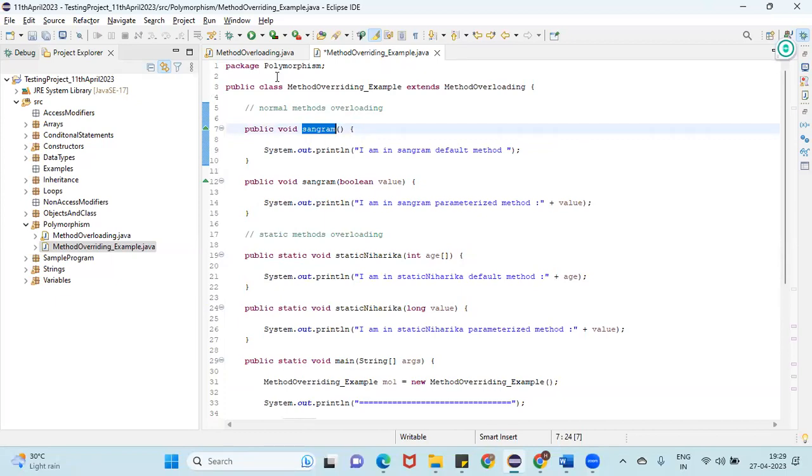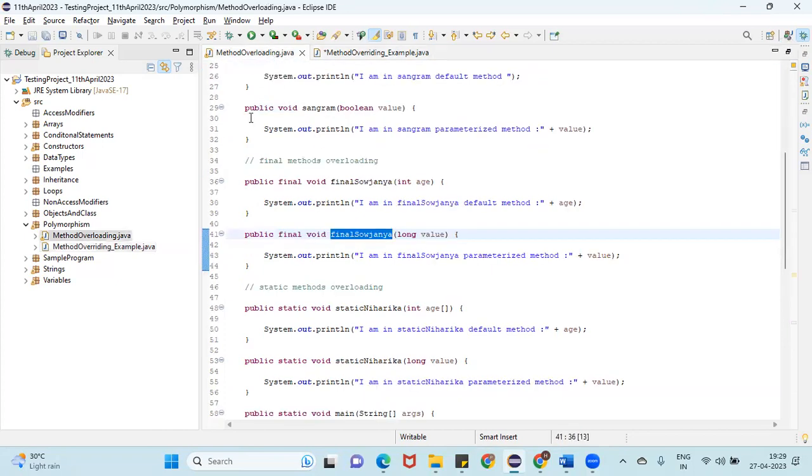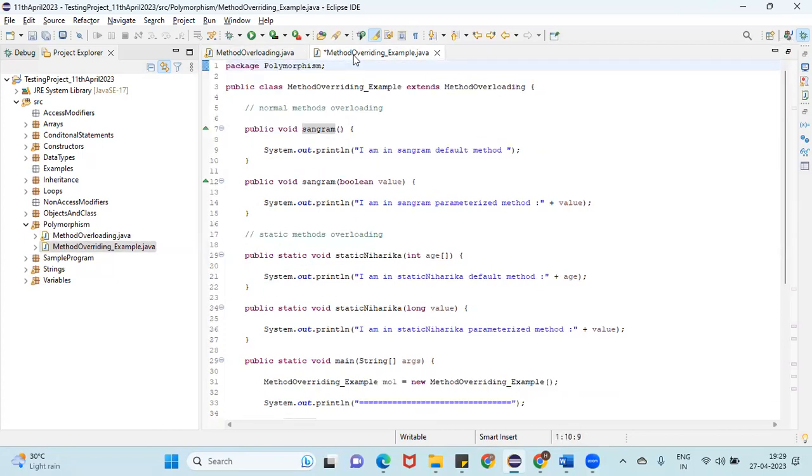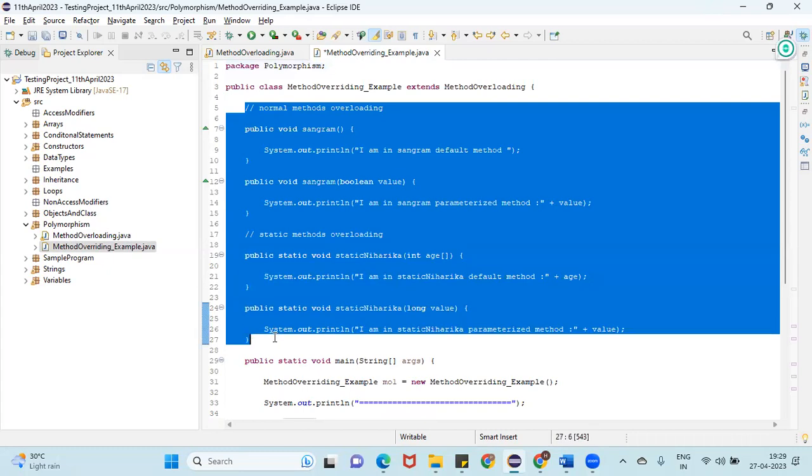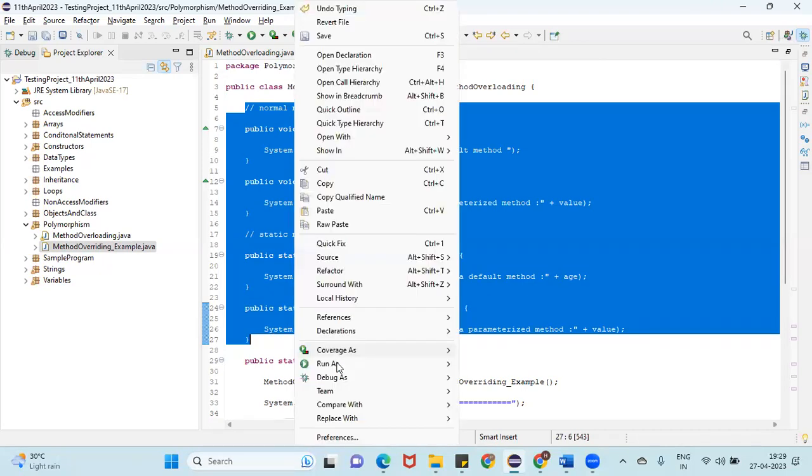Method overriding means both child class and parent class contain the same method name with the same parameters. We can override normal as well as static methods, but we can't override final and constructor methods. Are you able to understand, guys? Yes, ma'am. So let me execute now.